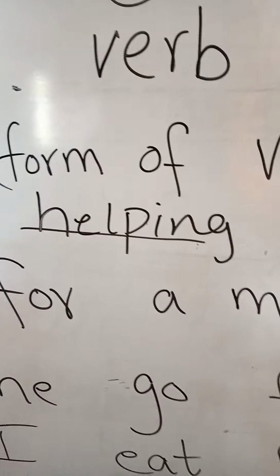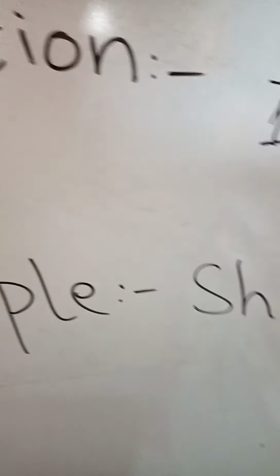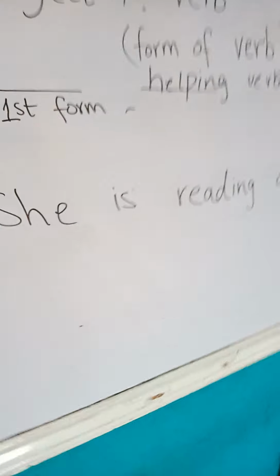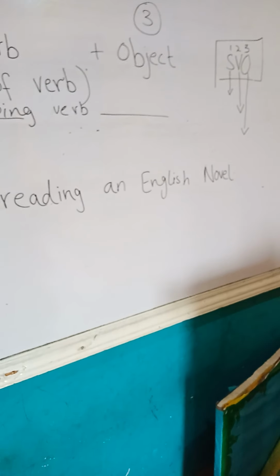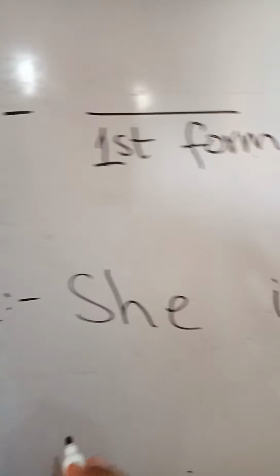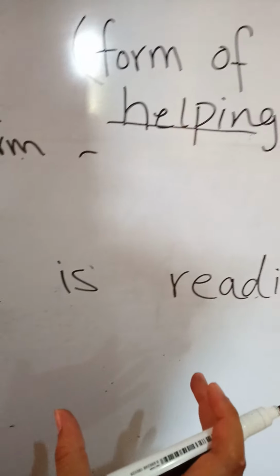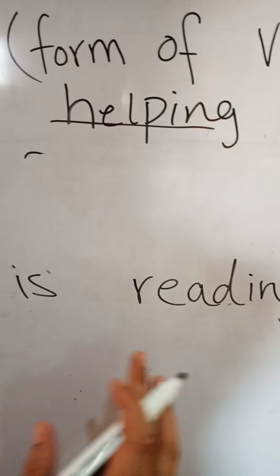Now jump out toward the present continuous tense. In present continuous tense, I have written one example. She is reading an English novel. So students, can you feel the change? What change here? Subject is here, the same. Object is here, the same. But the form of verb and the helping verb has been changed here.